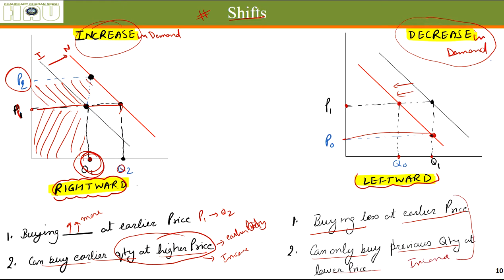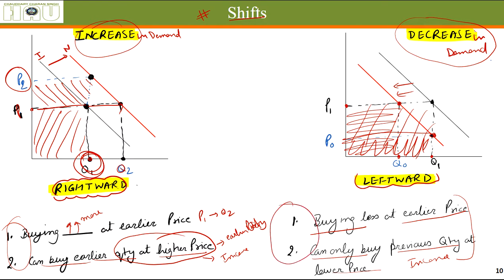When the income of people has reduced, they can spend less. Earlier they were spending this much amount of money, now they are only spending this much. See, the expenditure has reduced. That's why when the income of people reduces, demand for many things reduces. When the income increases, demand for many things increases. So these two things will describe that the demand has increased, and these two things will describe that the demand has decreased.